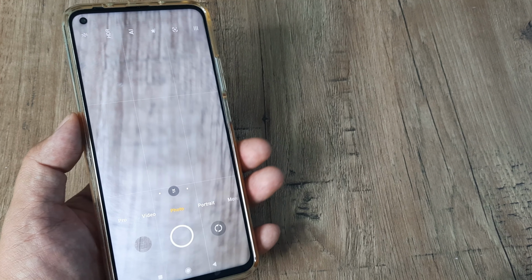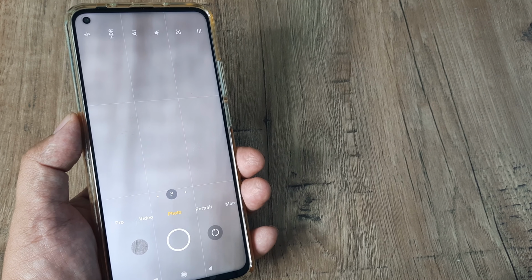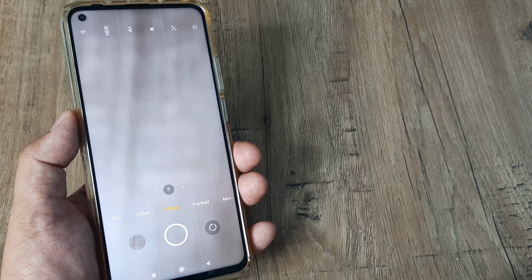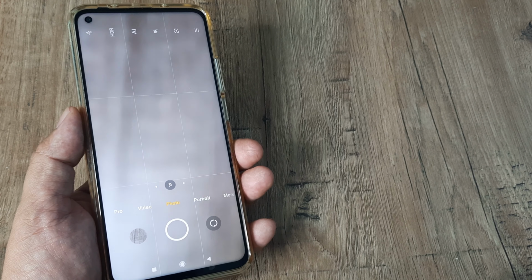So go ahead and use what suits you best. But if you are using any phone, you can put the phone on silent mode and you can see that the phone will not make any shutter sound.